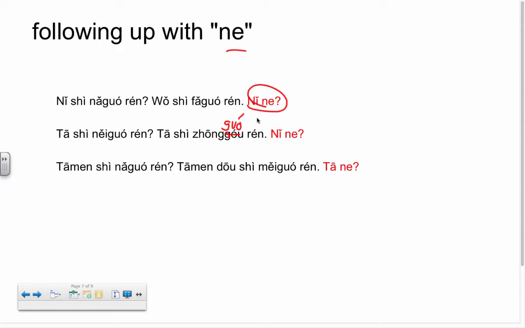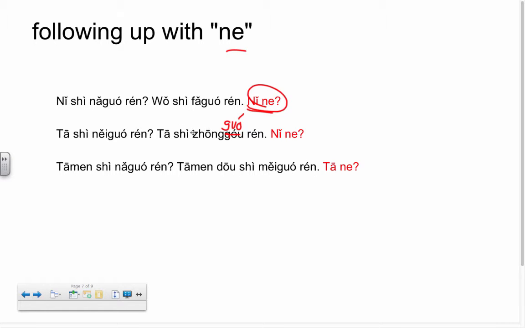And we could add a 呢 at the end. So 你是哪国人？我是法国人。你呢？ What about you? And what am I asking about? Well, I'm asking back to you the same question as what was asked to me. So if you ask me where I'm from and I say 我是法国人, and then say back to you, 你呢? You know I'm also asking you, where are you from?